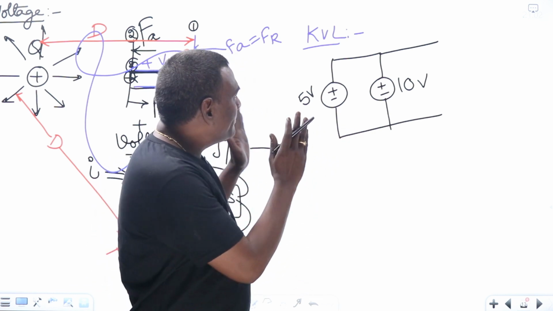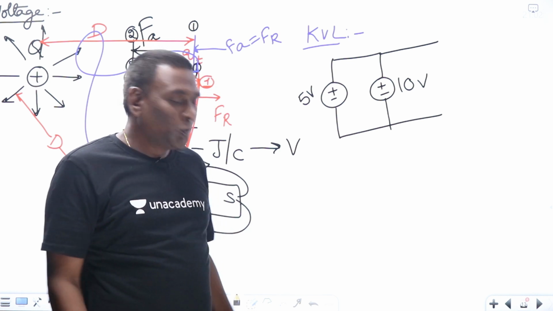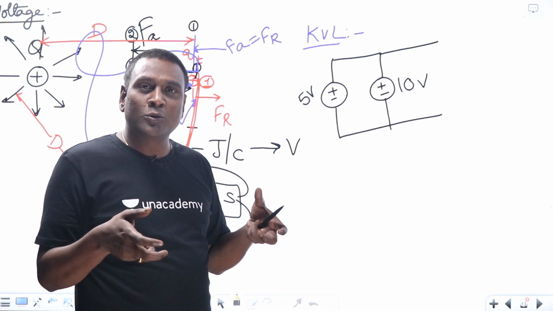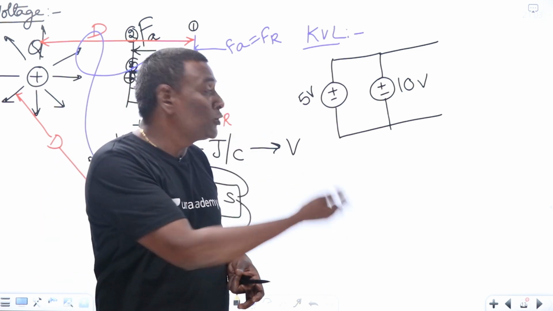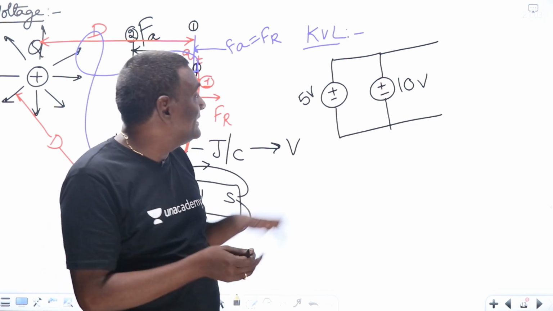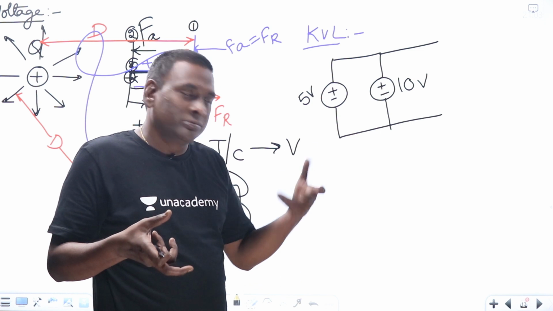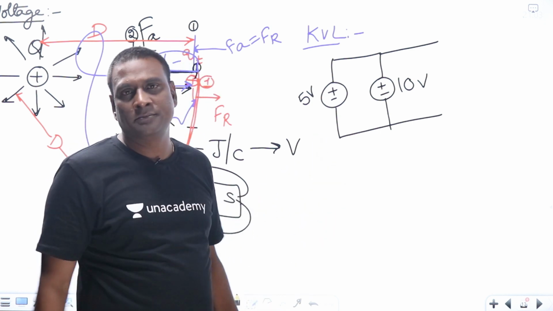Of course, developing this kind of system practically is impossible. Don't think that you are going to take a 5 volts battery, take a 10 volts battery, and connect these two, and then whatever may be the voltage should be this voltage. No, because these are ideal. Even a 10 volts ideal voltage source and a 5 volts ideal voltage source in practice cannot be connected in parallel.